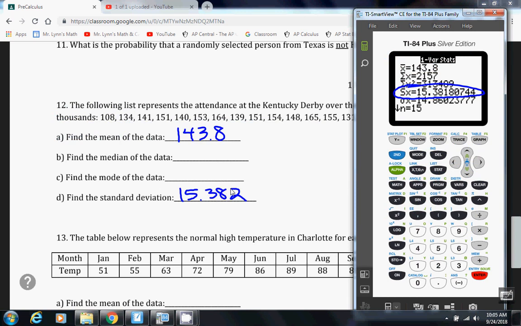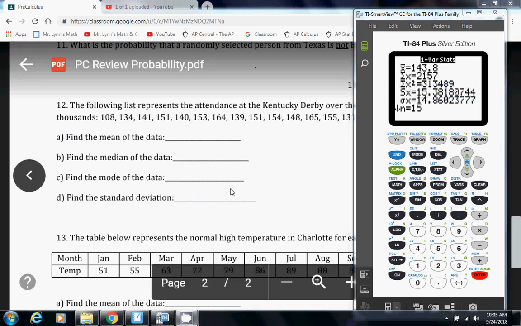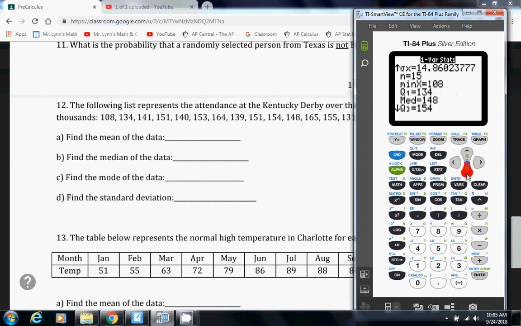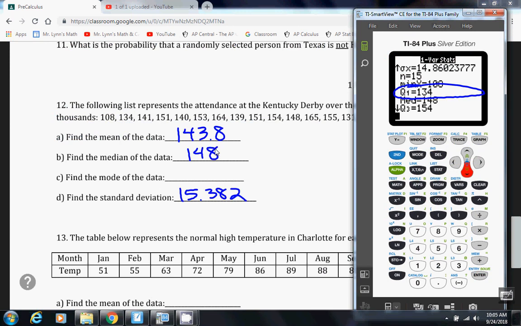And the median we can find by scrolling down a little bit in the calculator. So you can scroll it down right there. You see the median right there is 148. And the mode, we're going to have to figure that out on our own. The mode is the number that appears most often.